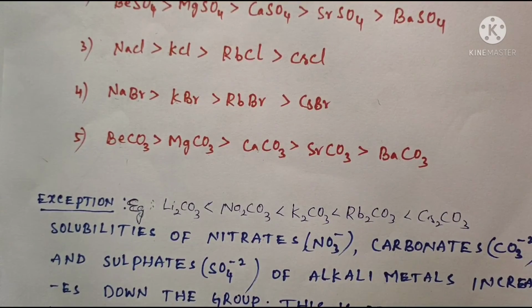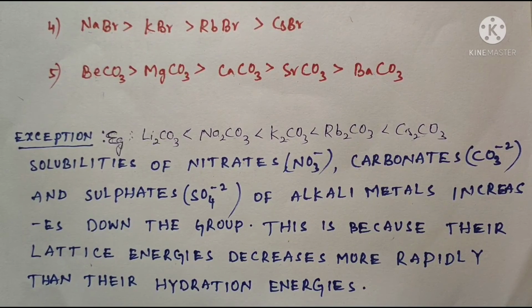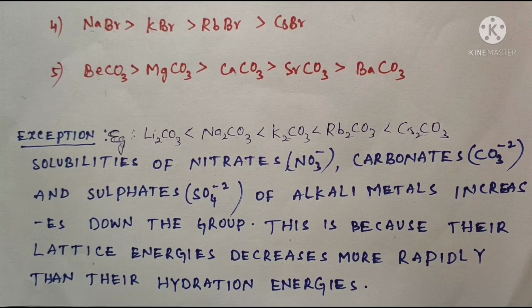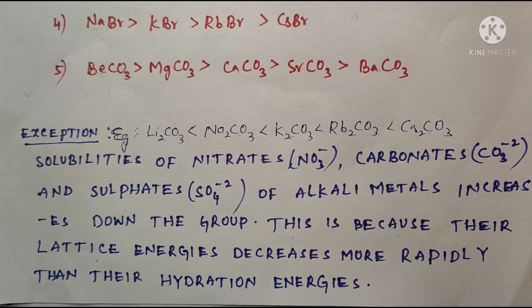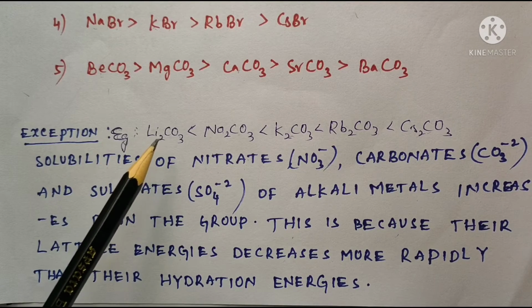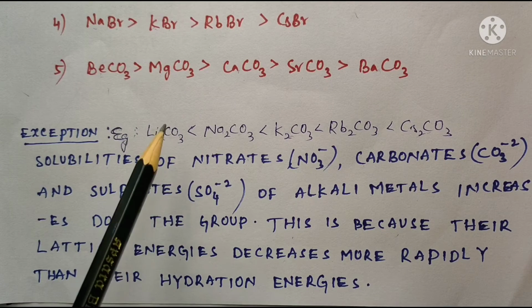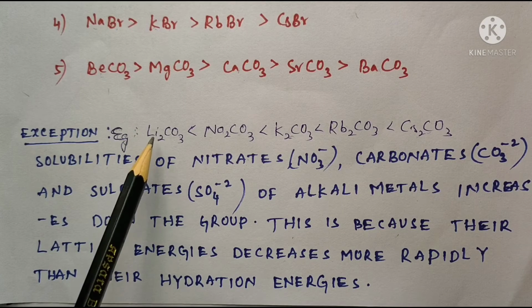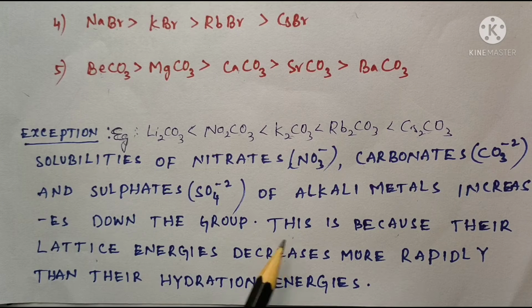But exception is there. In case of 1A group nitrates, carbonates and sulfates, their solubilities increase with increase in size of cation. For example, 1A group carbonates, here CO3 minus 2 is a large anion and solubilities increase with increase in size of cation. This is because their lattice energies decrease more rapidly than their hydration energies.